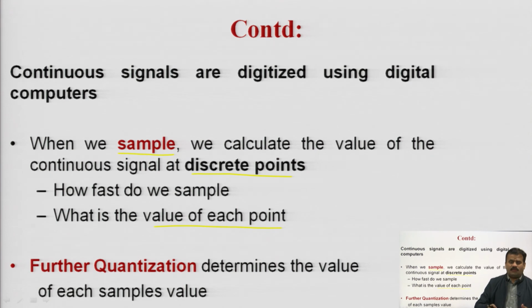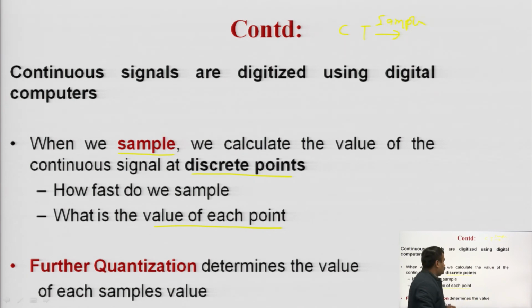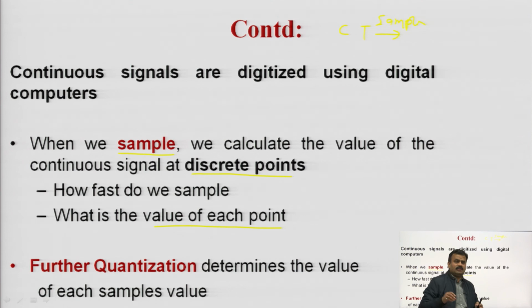At first you have your continuous time signal, now you sample it. After the sampling, what are you getting? You are getting your discrete signal. Now, after getting the discrete signal, you have to convert it finally into the digital signal. So, you need quantization. After the sampling, you further do the quantization, which determines the value of each sample. So, after the sampling you use quantization and convert this sampled signal finally into a digital signal.